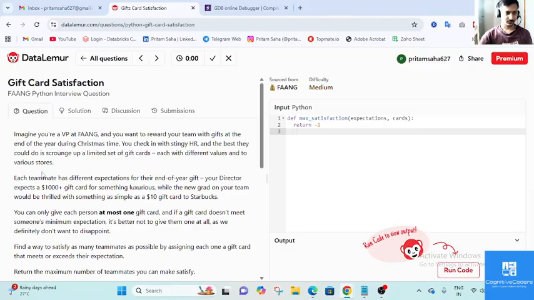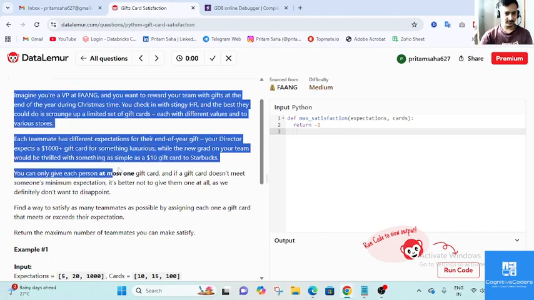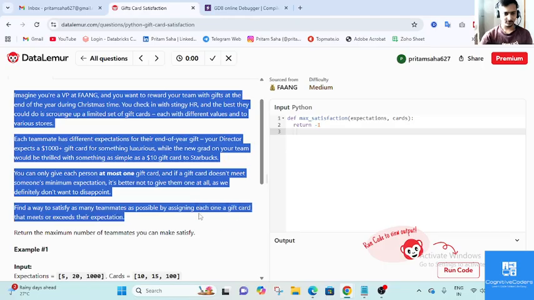So let's go. What they are telling is: imagine you are a VP at a bank. You want to reward your team with gifts at the end of the year, during Christmas time. These are the stories, you can go through them. Here is what I'm telling you.